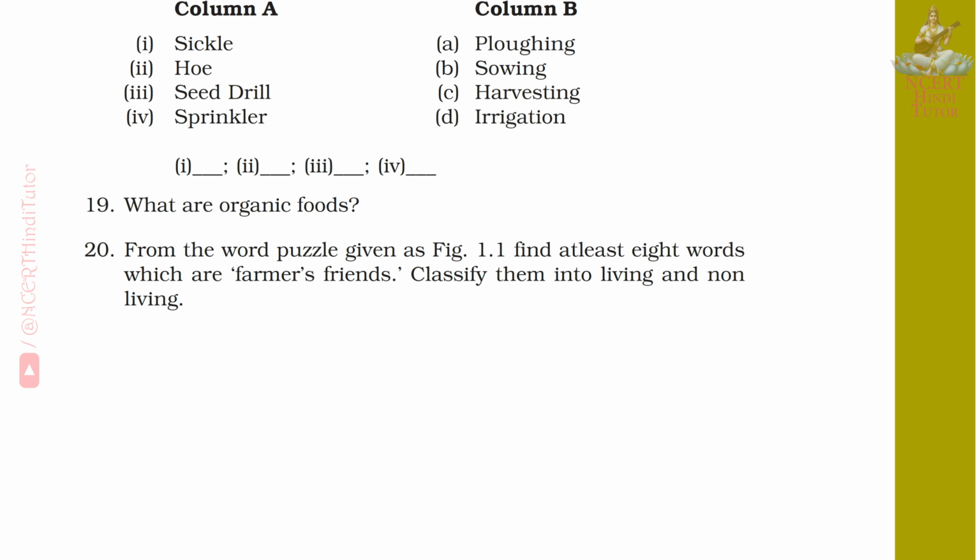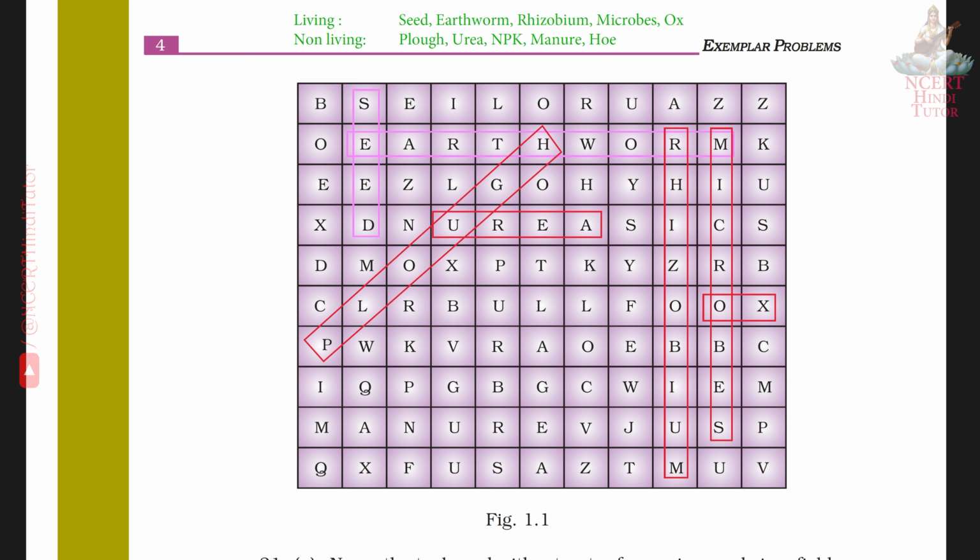organic food. Question 20. From the word puzzle given as figure 1.1, find at least 8 words which are farmers' friends. Classify them into living and non-living. Living: seed, earthworm, rhizobium, microbes, ox. Non-living: plough. Here is plough. Next, urea. Next, NPK. Here it is. Next, manure. Here it is. And next, hoe. Here is hoe.